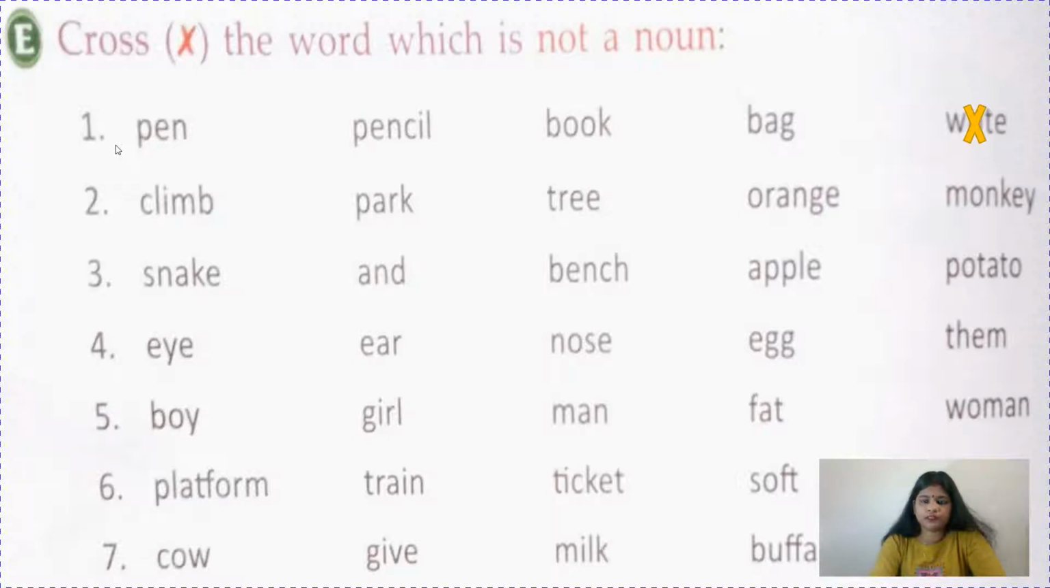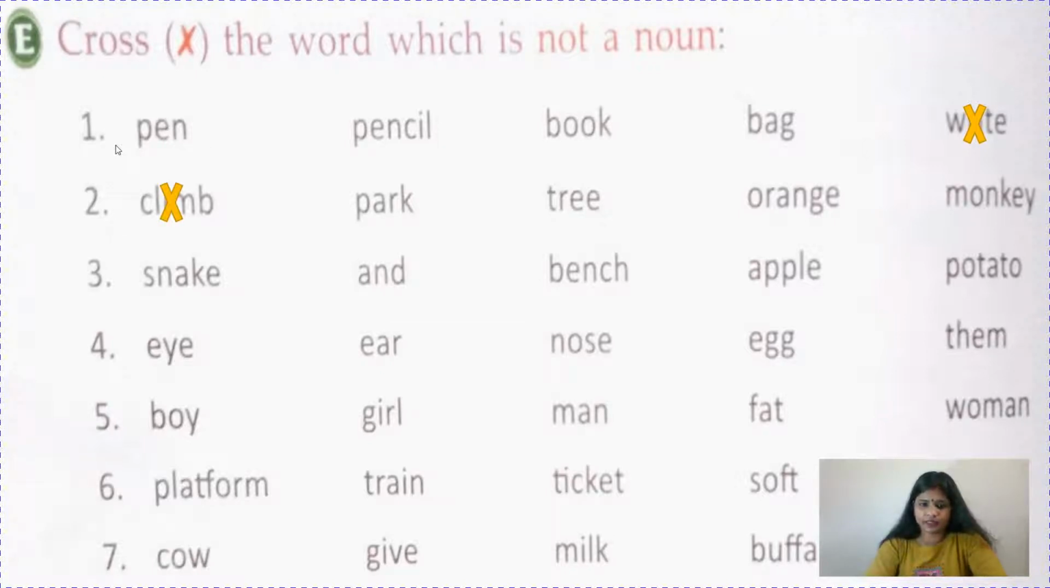Climb, see children, write is an activity. When you write, you are doing something, it is an activity, it's not a noun. In the same way, climb means you are climbing upstairs, so again you are doing some activity, so again the first one is crossed. But let us see other things also.